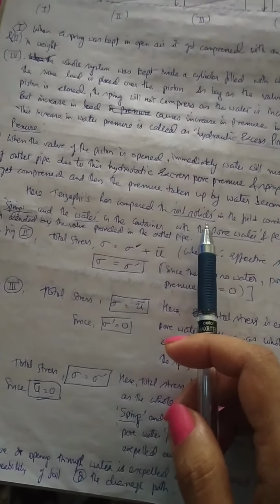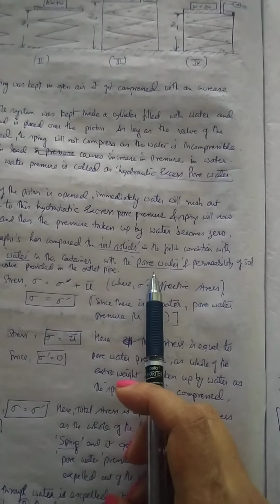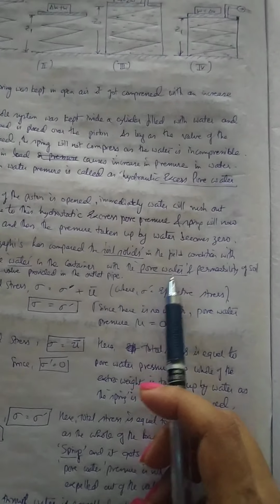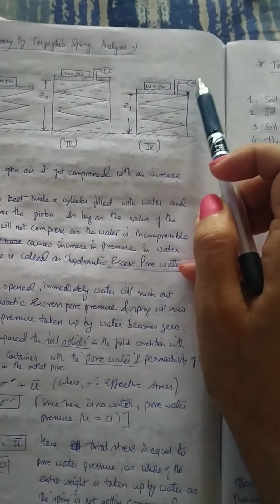So what he wants to explain from this experiment is that he is comparing the soil solid in the filled condition with the spring, and whatever water he put in the container is the pore water pressure present in the soil mass, and the valve he has provided in the outlet pipe is compared with the permeability of the soil mass, right?